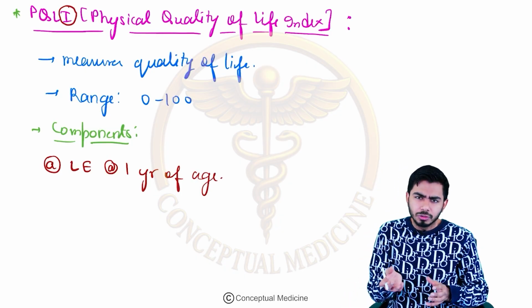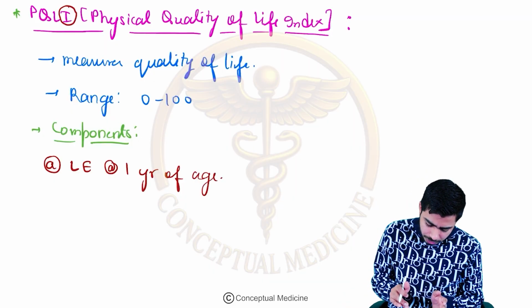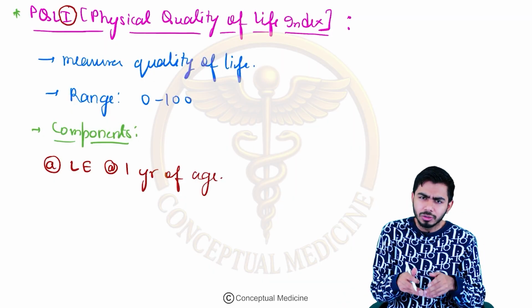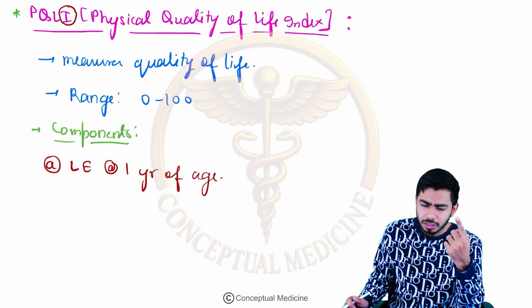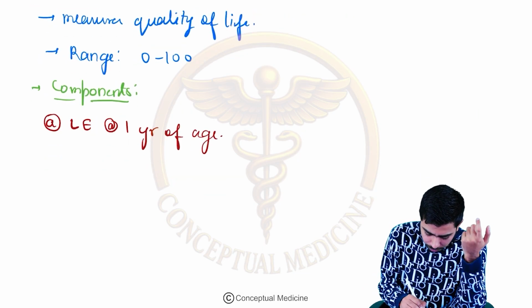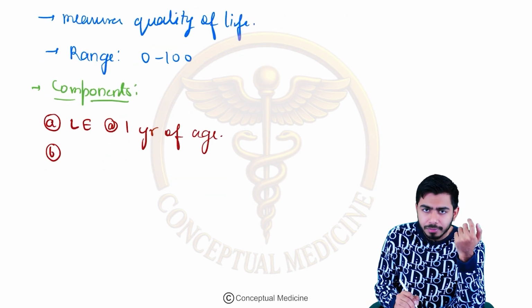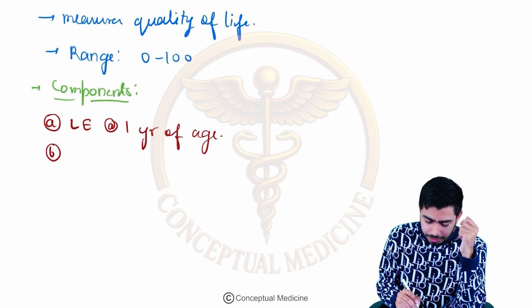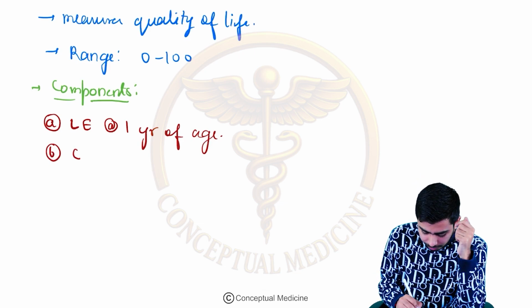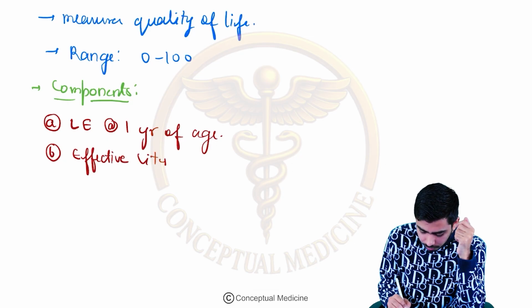So that's why, for reference purposes, just remember: life expectancy at 1 year of age, PQLI. In the name itself it is saying 1, life expectancy at 1 year of age. B is the effective literacy rate. They are talking about the effective literacy rate. And if you remember, guys, I told you about the effective literacy rate.